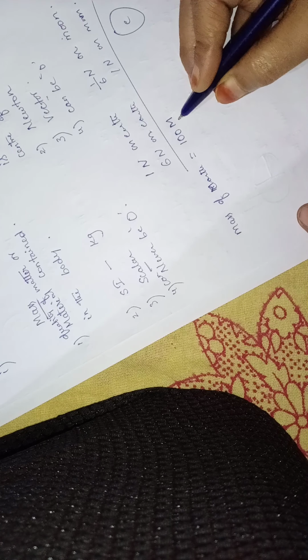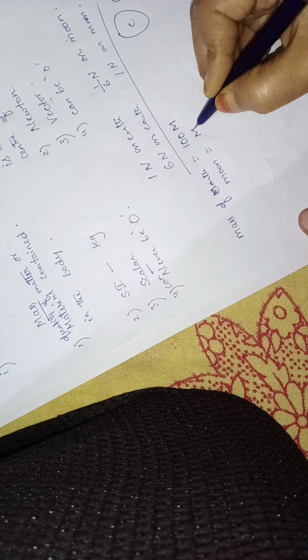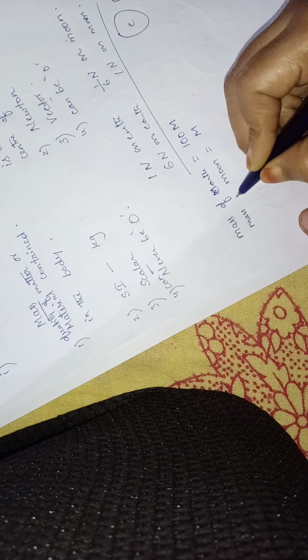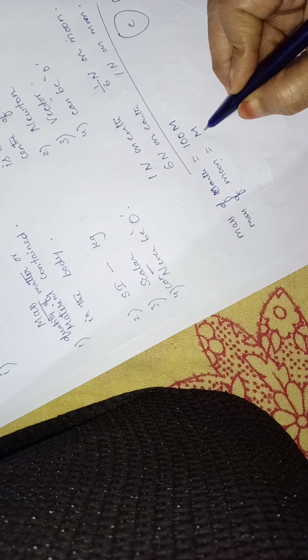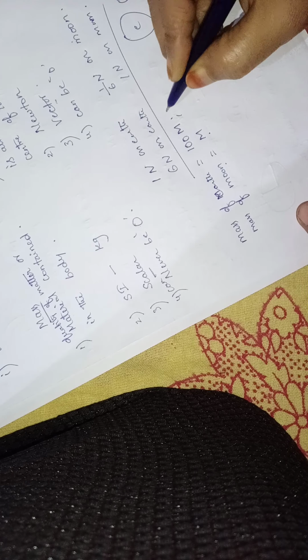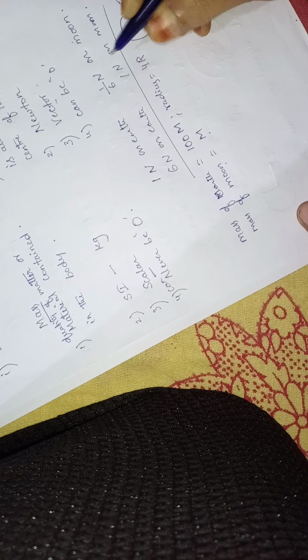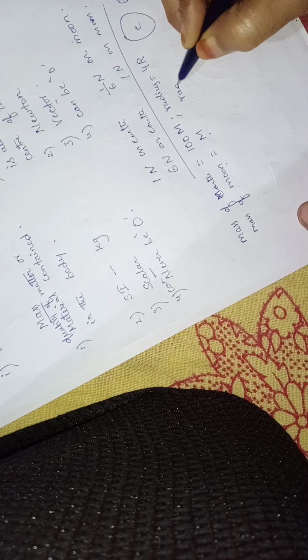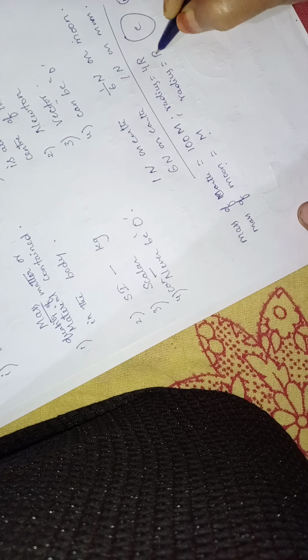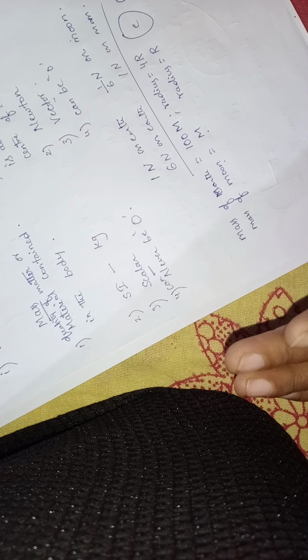So if the mass of moon is 1m, then the mass of earth will be 100m. Understood? And the radius of earth is 4 times greater than the radius of moon. G is common everywhere.